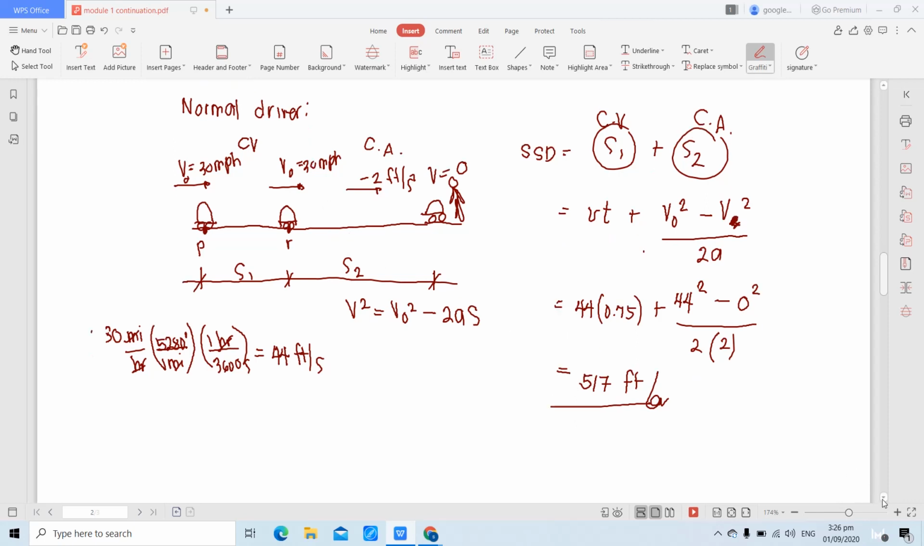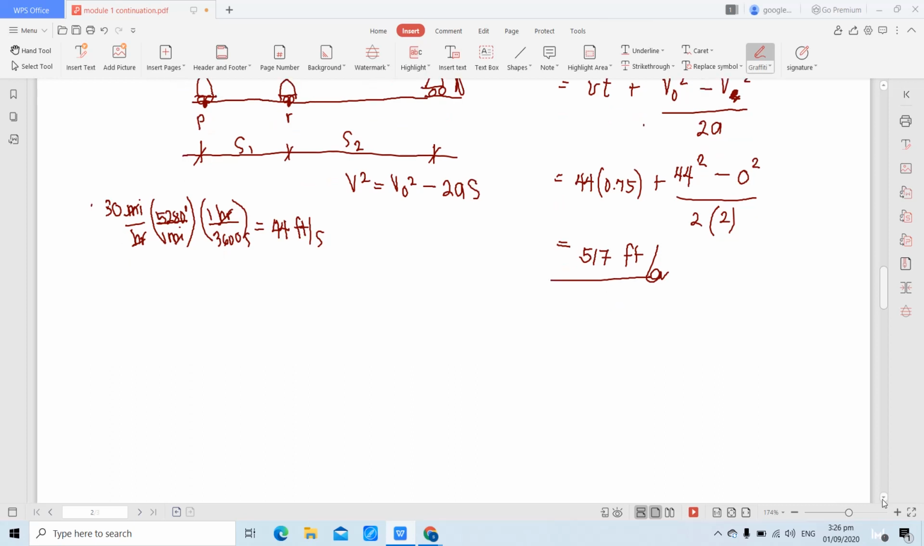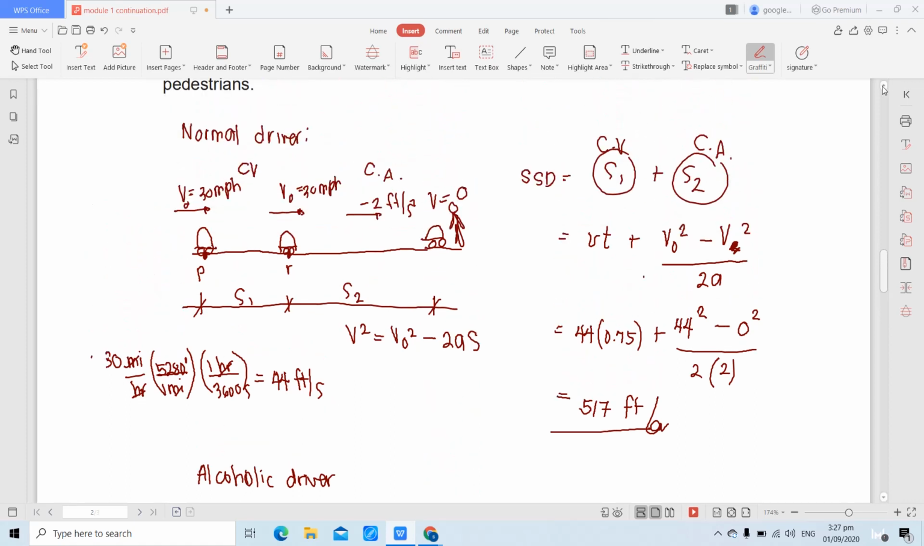Tinatanong din mismo yung stopping sight distance ni driver na may influence ng alcohol. So, assume natin ito ay alcoholic driver. No? So, what is SSD? Parehas pa din, no? Parehas lang yung formula. Ano magkakaiba lang?